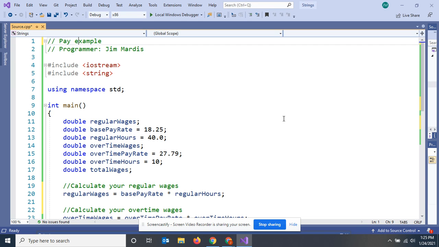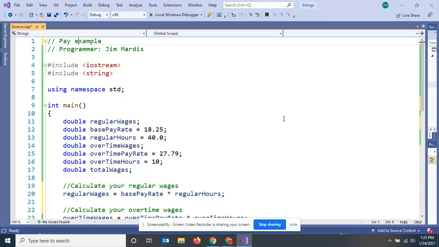This last program is a little more detailed than the others, but it's one that I think is pretty straightforward as far as the content, one that you can wrap your head around. I'm going to be calculating my paycheck. I'm an hourly worker somewhere, and I've worked overtime this week. Overtime wages are usually paid out at a higher rate than regular pay, and I want to figure my paycheck.